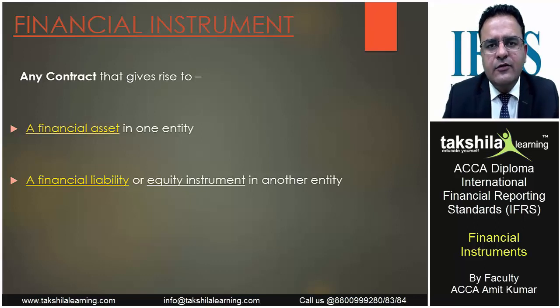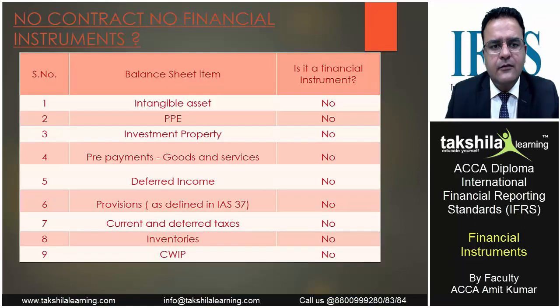A financial instrument is a contract which gives rise to a financial asset of one entity and a financial liability or equity instrument of another entity. Financial asset or financial liability means it is determined in monetary terms. If we look at the items of the balance sheet, an intangible asset is not a financial instrument because it is an asset of one entity but doesn't give rise to a financial liability of another entity.